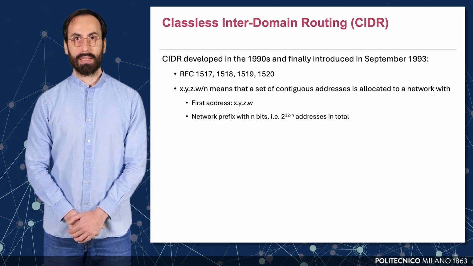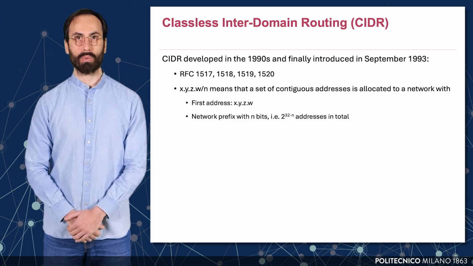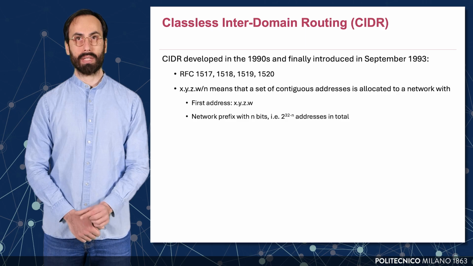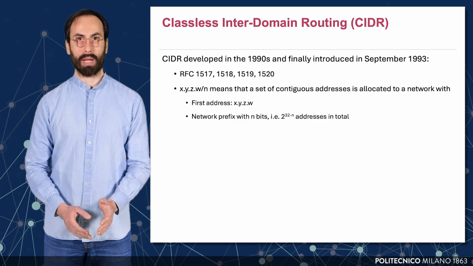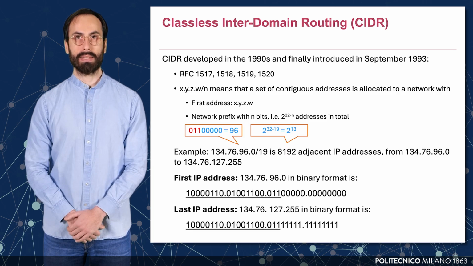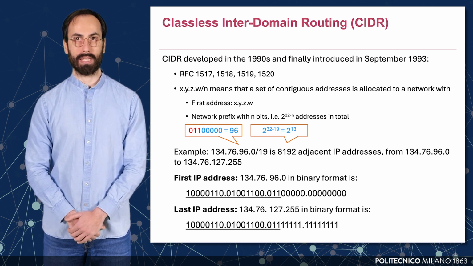Under the classless interdomain routing, an IP address is expressed in the dotted decimal format, /n, which denotes the length of the network prefix, meaning the first n bits of the address are fixed and define the network. The number of available addresses in the block is 2 to the power of 32 minus n. For instance, a /19 block provides 2 to the power of 13, that is 8192 IP addresses.